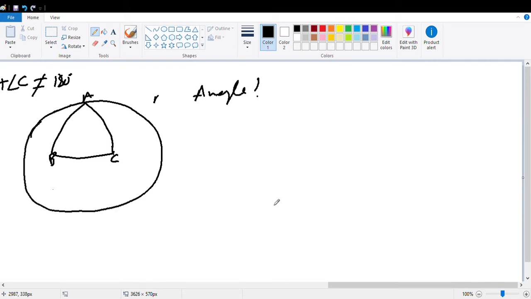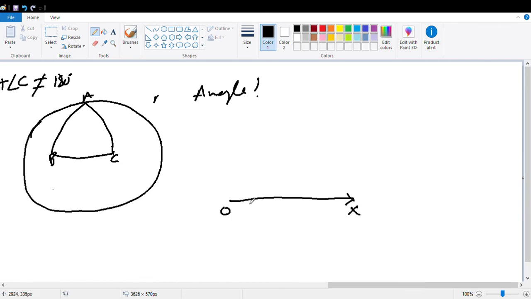Consider a straight line OX. This is the initial position of the straight line OX.